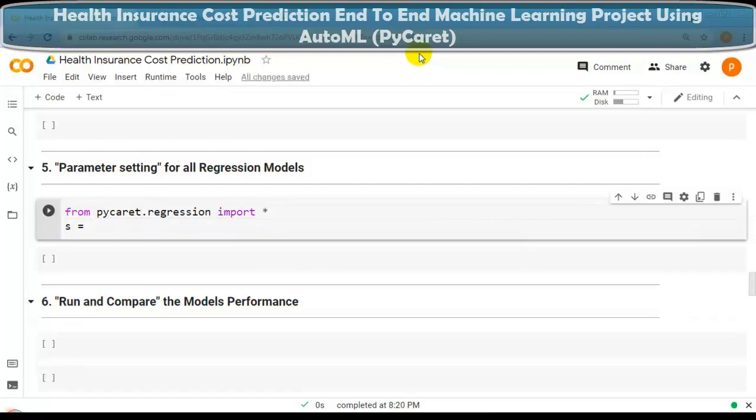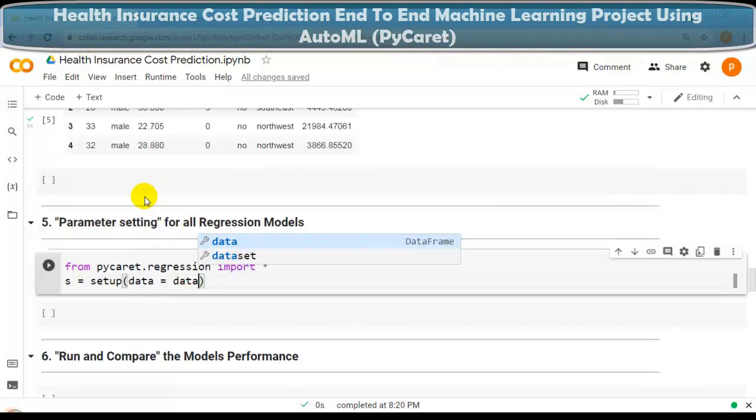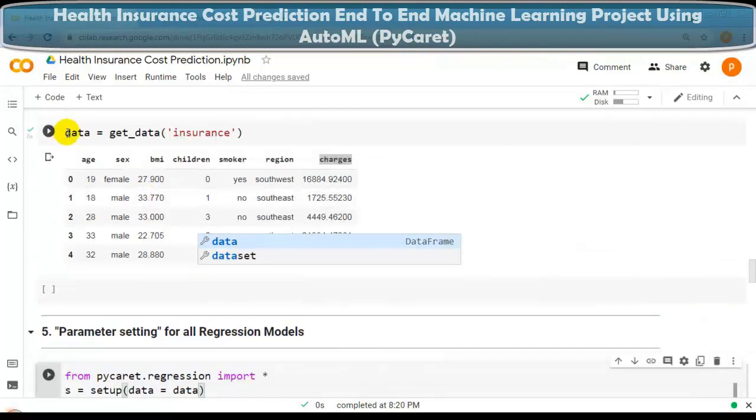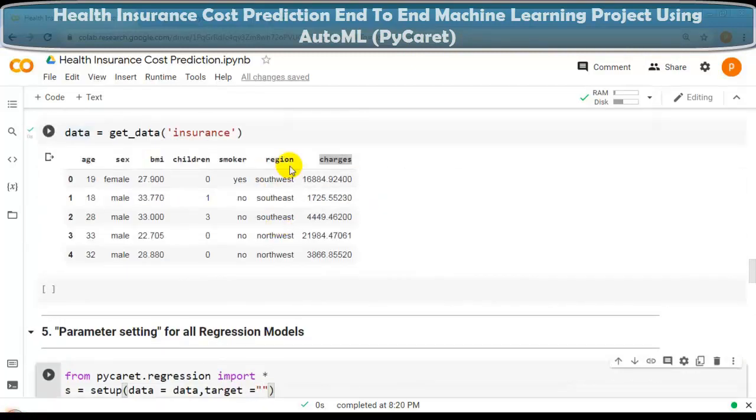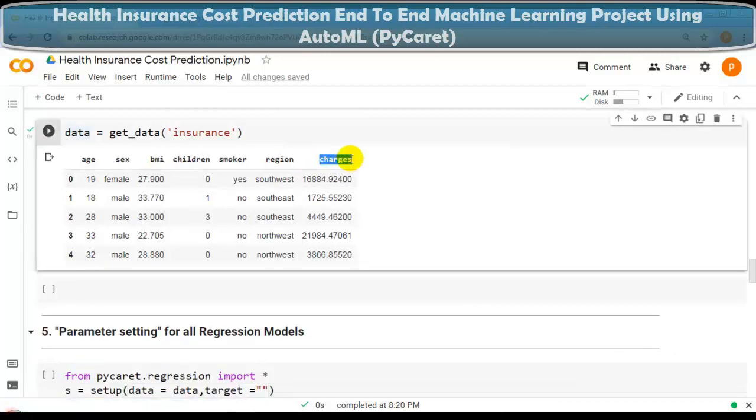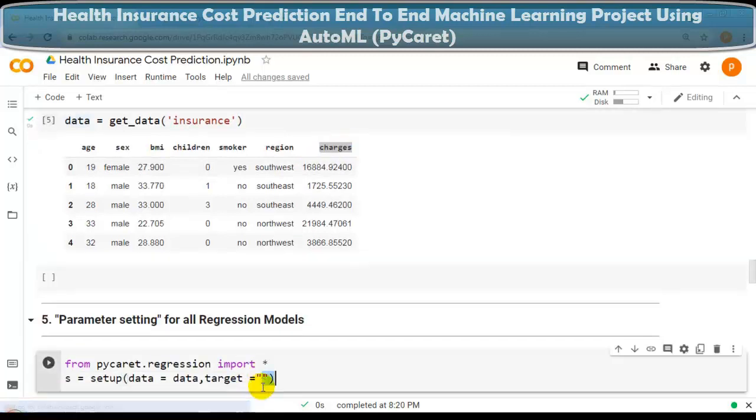Let me write s is equal to setup. Here we have to pass our data. Data is equal to data, which is pointing to our dataset, this one. Next we have to pass our target variable, which is charges in our case. Let me copy this and paste it over here.